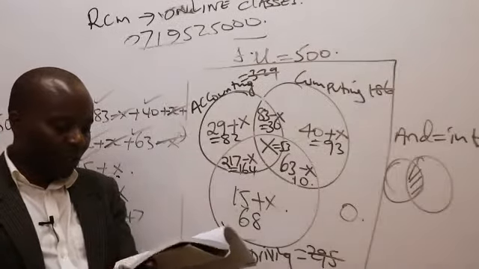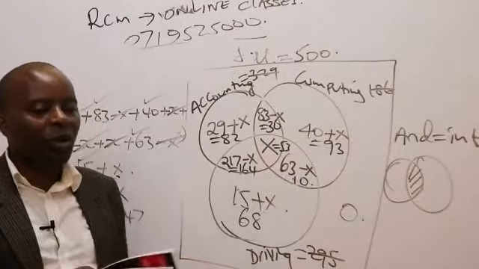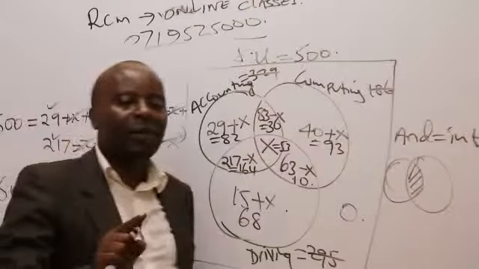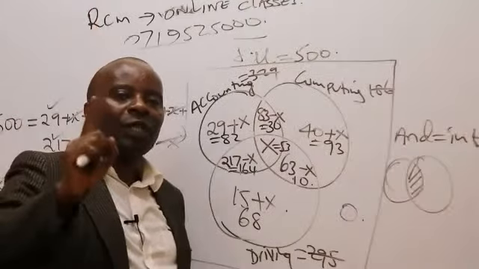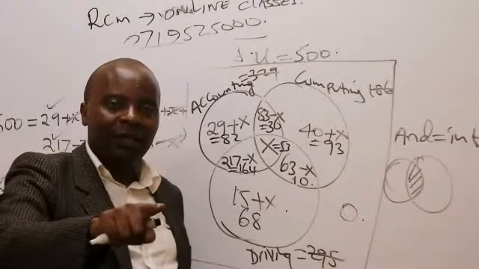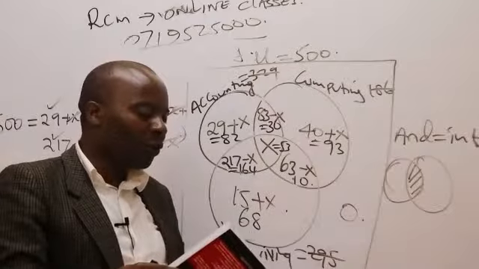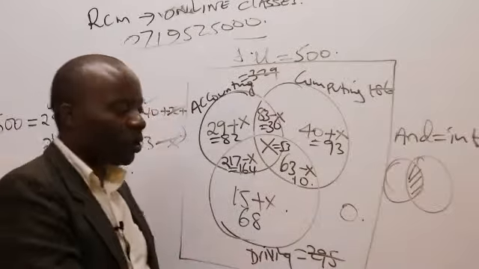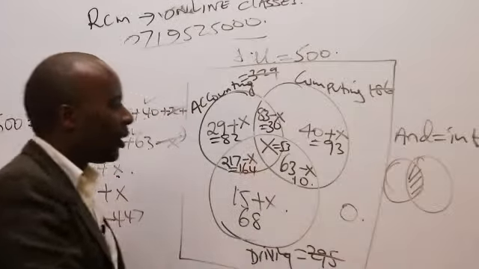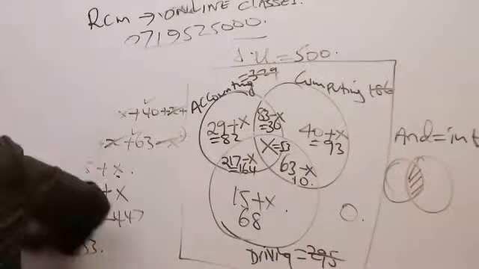Ladies and gentlemen, number 2, they want us to give them the number of students undertaking all the 3 courses. So you don't tell your examiner to refer above. If you tell me to refer above, I'll tell you to refer to the previous, and I'll give you a fail. So when they ask for the number of students undertaking all the 3 courses, what you need to do is simply write that particular number.